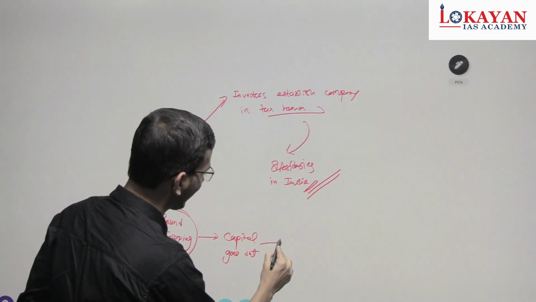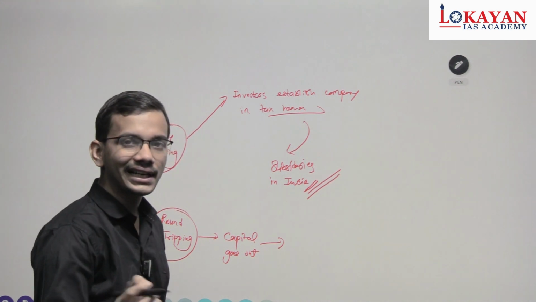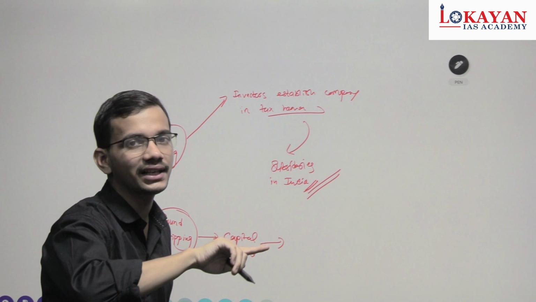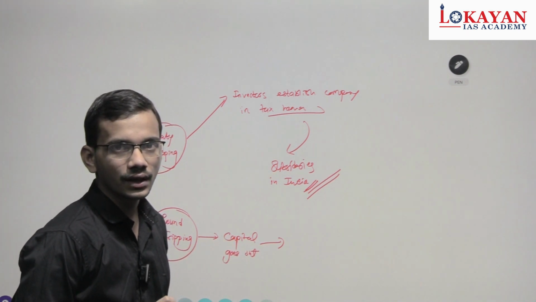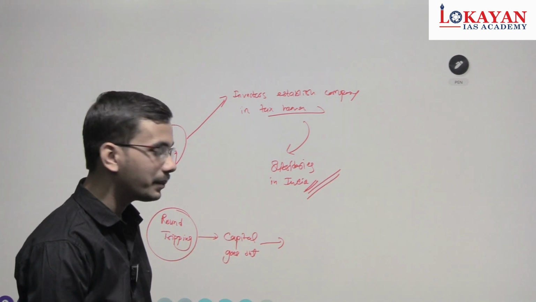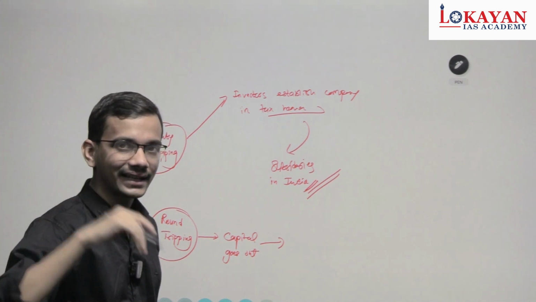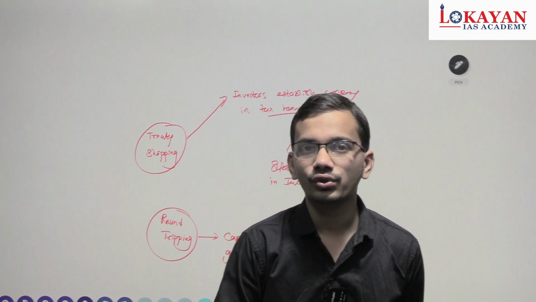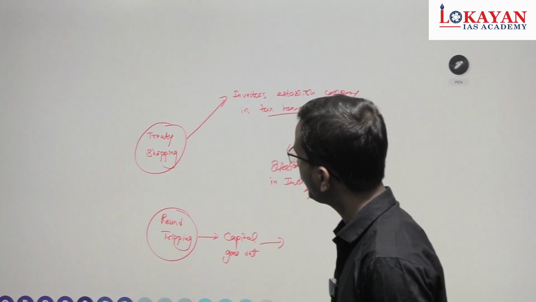Now what happens? In the tax haven, a shell company is established and opens subsidiaries in India. As soon as subsidiaries open in India, but the company is registered in the tax haven, it has to pay taxes in the tax haven, which is nil. So again, taxes are evaded.